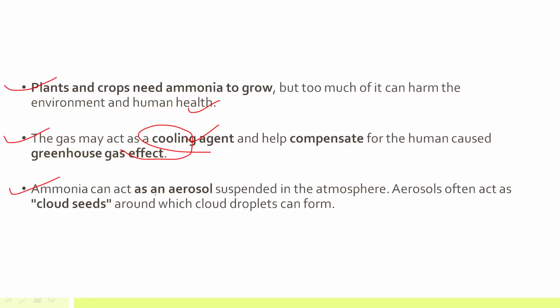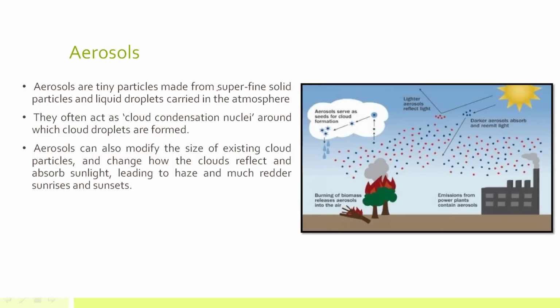Ammonia can also act as an aerosol. Now, what are aerosols? Let's discuss this. Aerosols are tiny particles made from superfine solid particles and liquid droplets. So remember, aerosols can be solid, and they can be liquid also. These aerosols are carried in the atmosphere because they are very fine particles. Now, these aerosols are hygroscopic nuclei. Hygroscopic means water-loving nuclei, and that's why cloud formation takes place along these aerosols or hygroscopic nuclei. So you can see aerosols serve as seeds for cloud formation. The water particles just get attached to the aerosols or these nuclei.